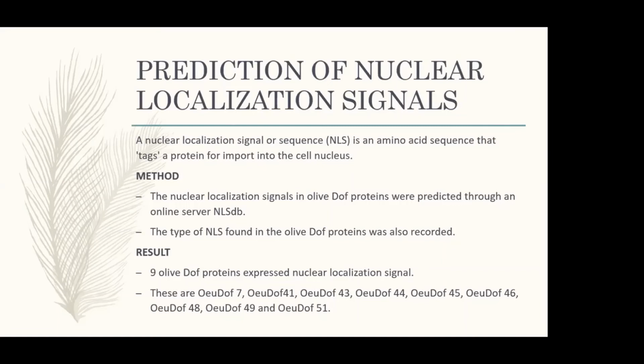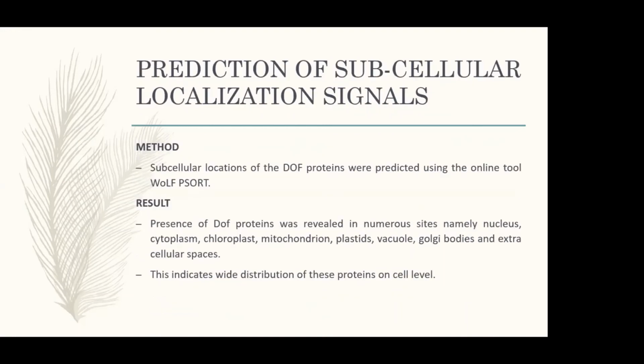So in order to get that, we ran the 51 amino acid DOF protein sequences through the online server NLSDB. The type of NLS found in the olive DOF genes was also recorded. Out of the 51 DOF proteins, 9 olive DOF proteins express nuclear localization signal, and these were olive DOF 7, 41, 43, 44, 45, 46, 48, 49, and 51.